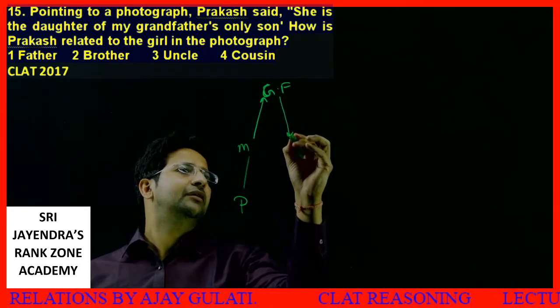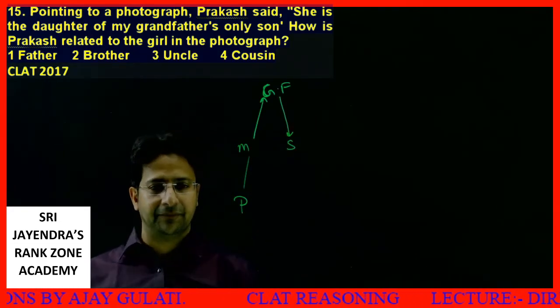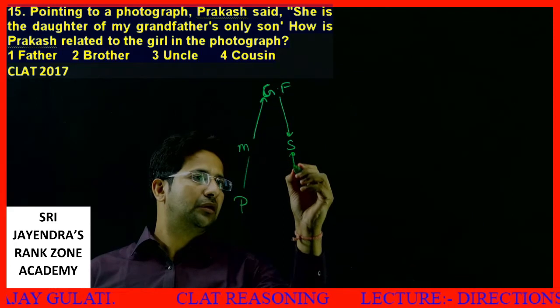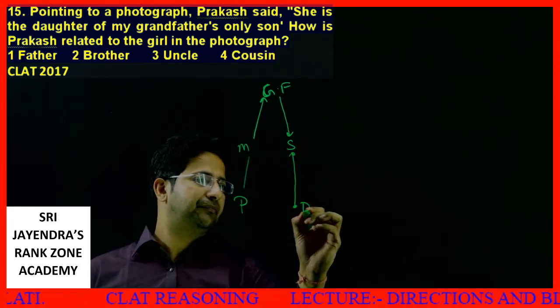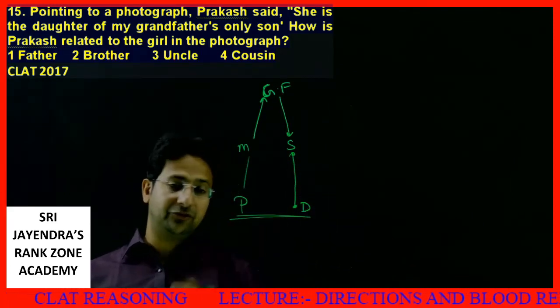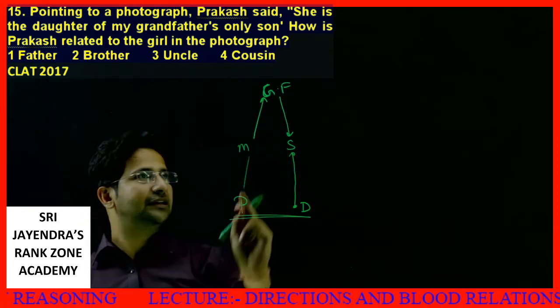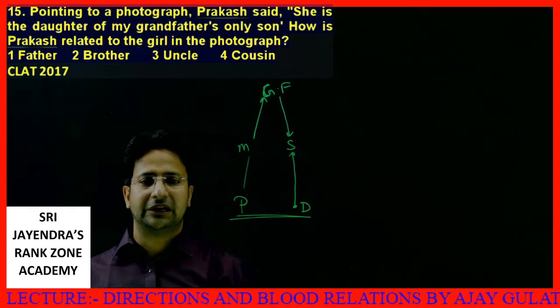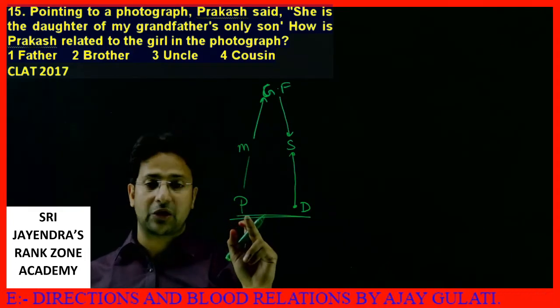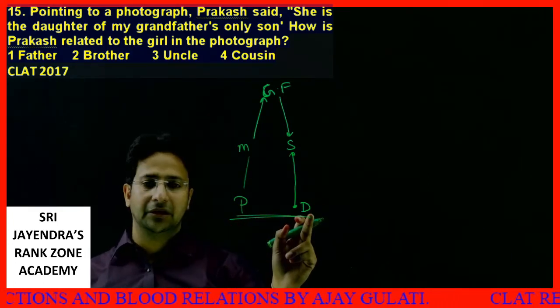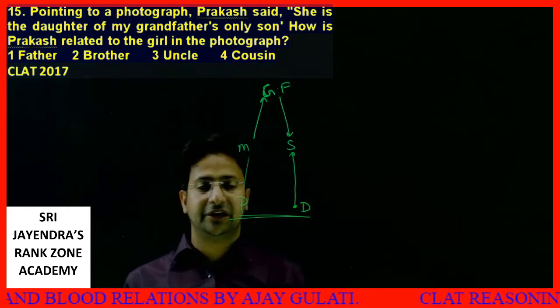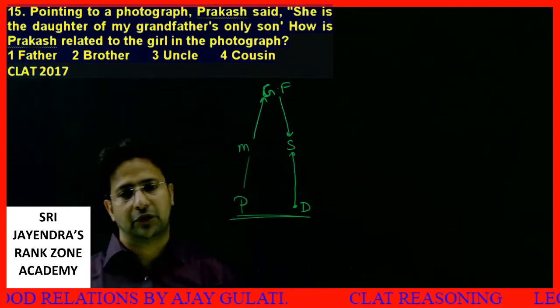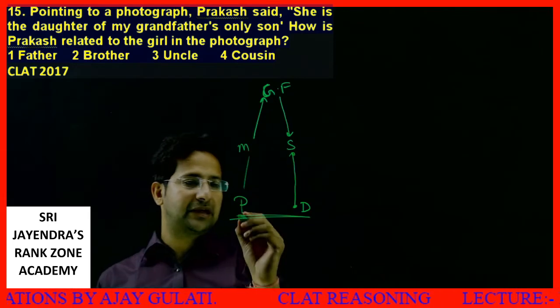Then only son. This is the son of the grandfather. His daughter will be like this. Okay, so these two are of the same age group now. This is Prakash, this is the grandfather's son's daughter. How is Prakash related to the girl in the photograph? Father is not possible, so brother. Yes, definitely Prakash.